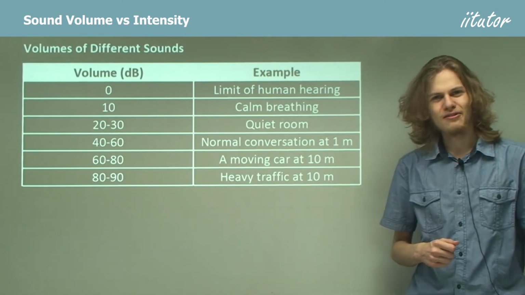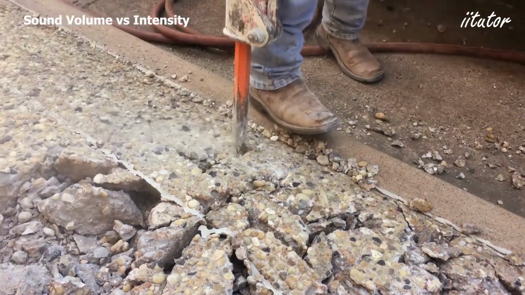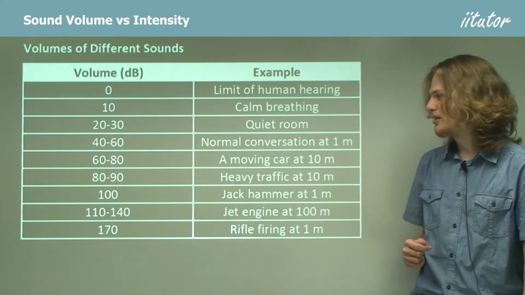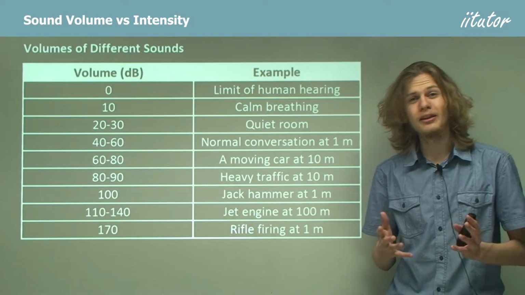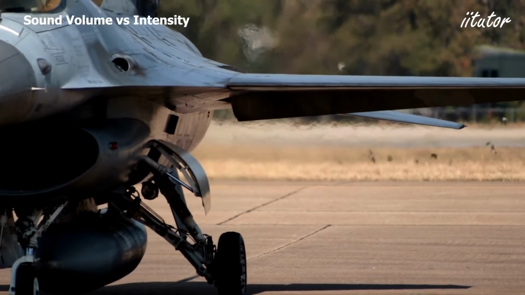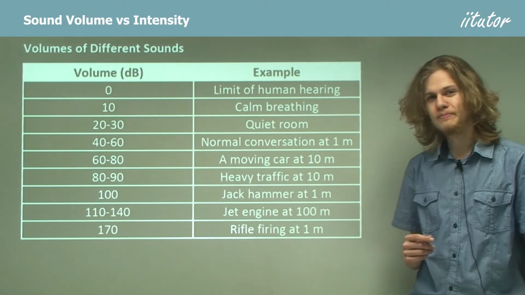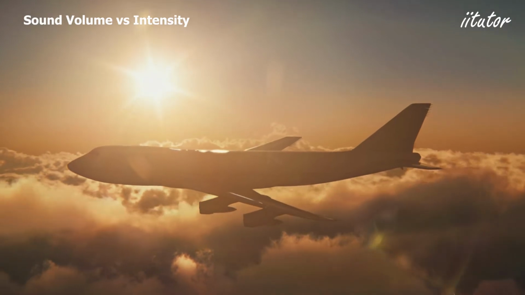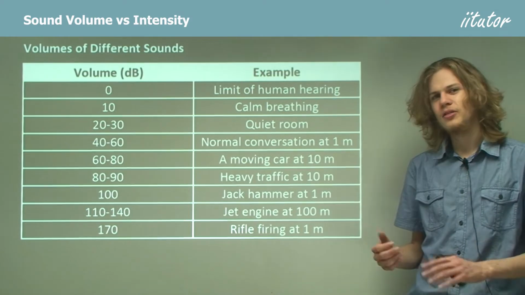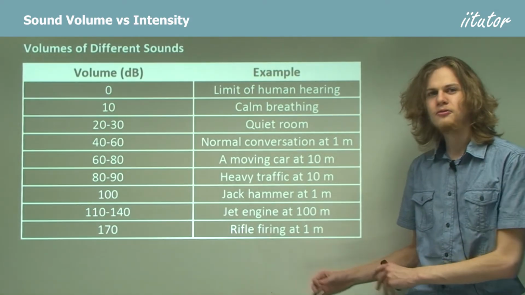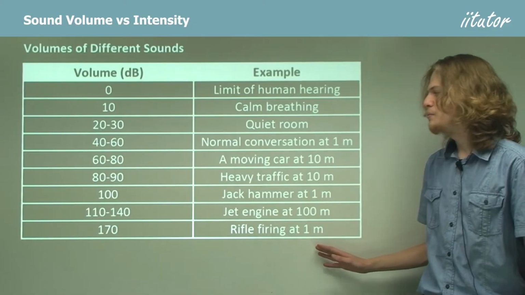So what's louder than heavy traffic? A jackhammer is quite a bit louder than traffic. At least 10 times louder. Beyond that, we can get to things like jet engines, which get extremely loud. Even at 100 meters away, they're still louder than jackhammers. One of the very loudest sounds that we can experience is things at very close range, like a loud sound such as from a rifle, and only a meter away.